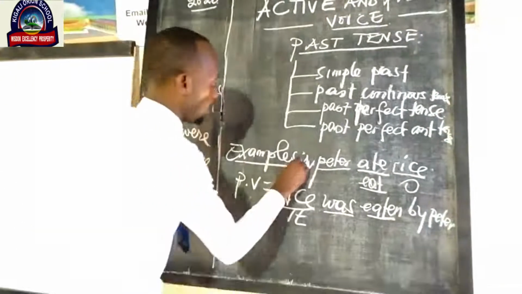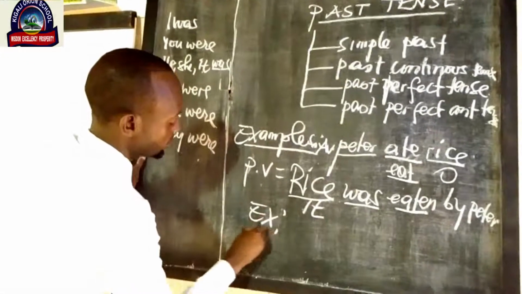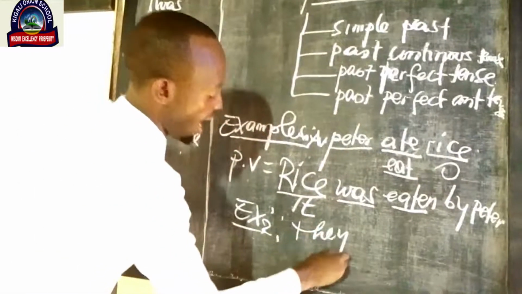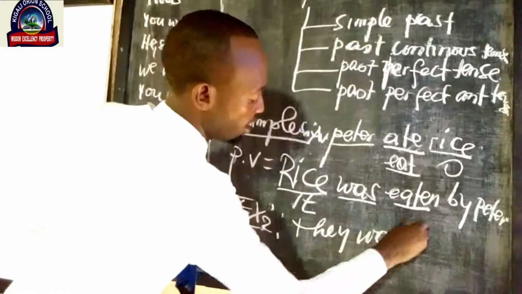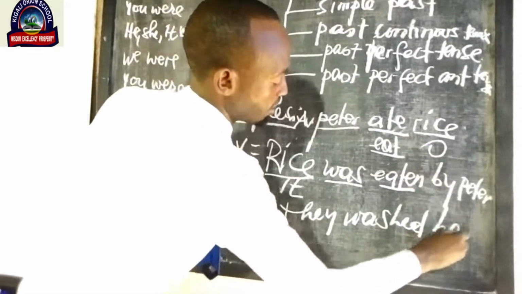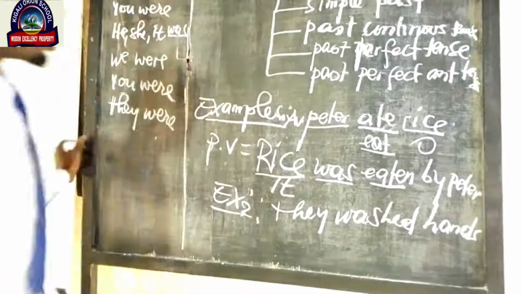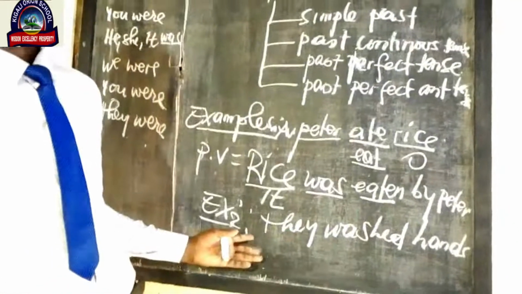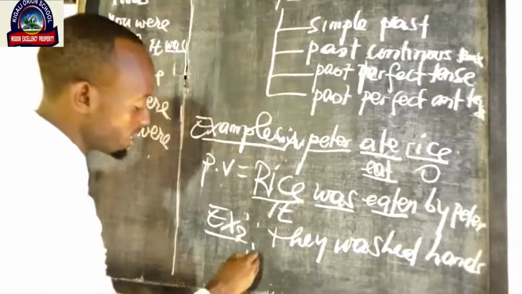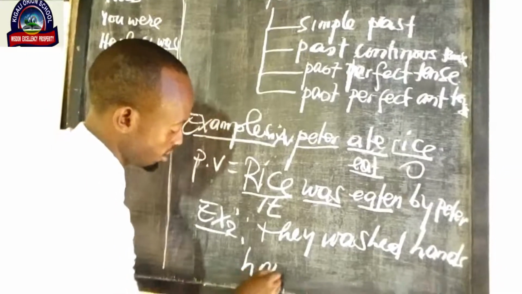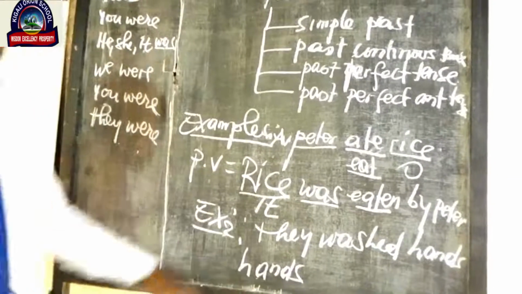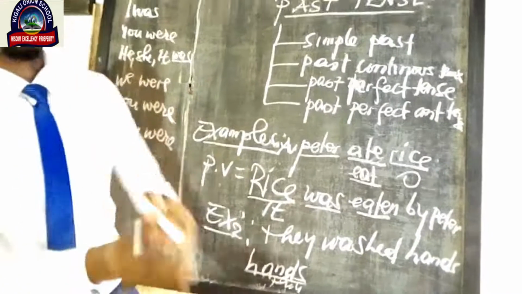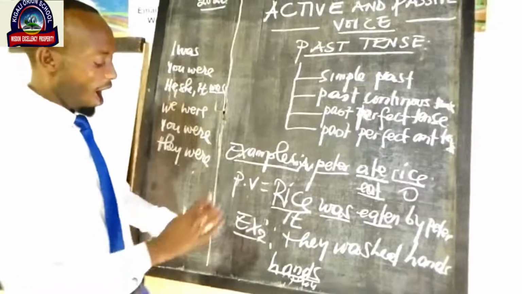The second example I'm going to give you is example number 2. We said that they washed the hands. They washed the hands. Now, how can we change this sentence into passive voice? How can we do? We write hands, which are in plural, can be replaced by them. It is not one hand, it is two hands. If I say that I wash my hands, so they are in plural.